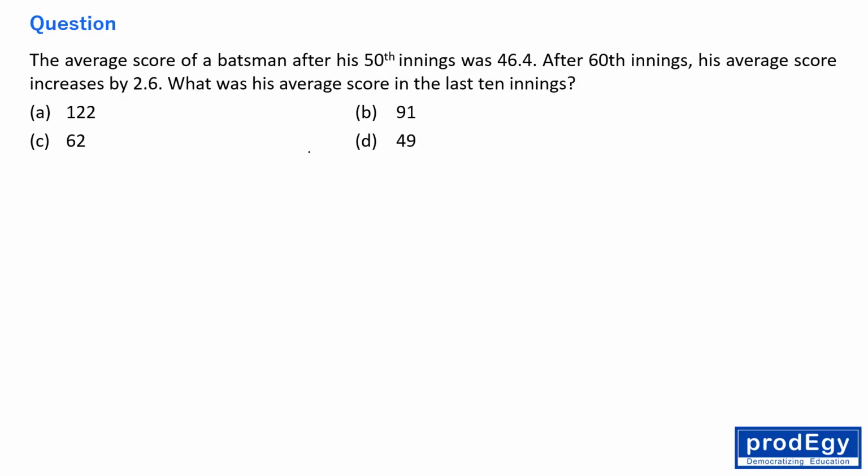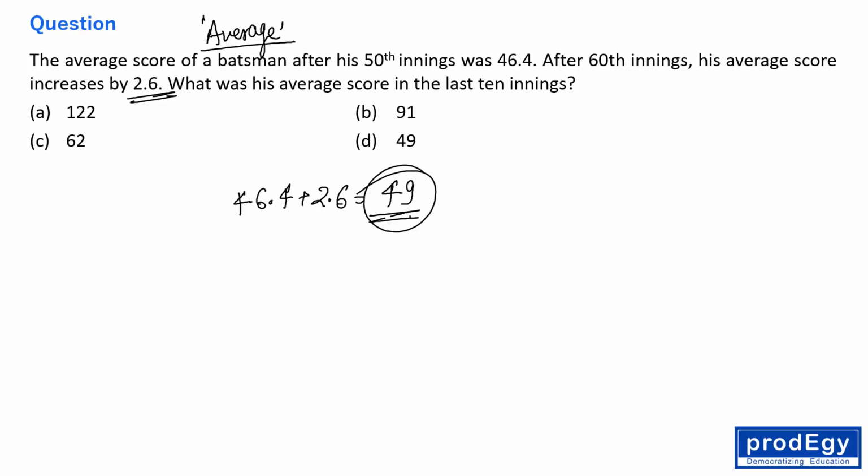Okay, the average score. Obviously, this question comes from the topic average, and it comes under quantitative aptitude, or you can say basic numeracy part, right? So the average score of a batsman after 50 innings was 46.4. After the 60th inning, his average score increased by 2.6. So 46.4 plus 2.6 is 49, right? What is the average of the score in the last 10 innings?